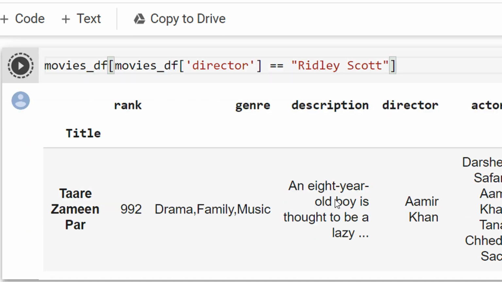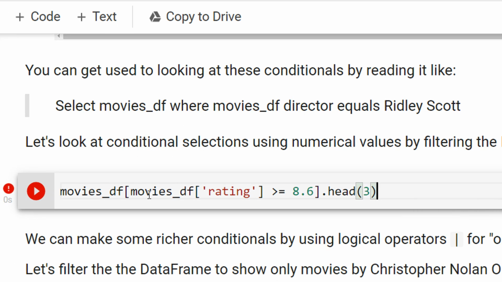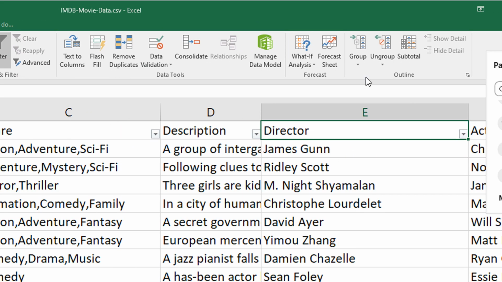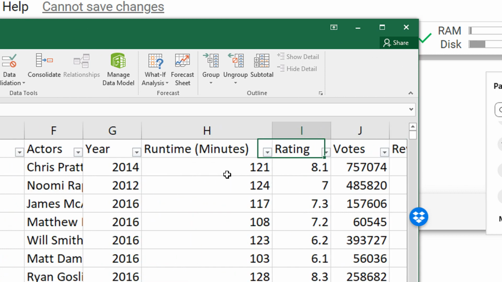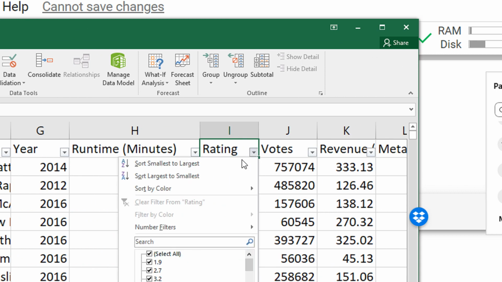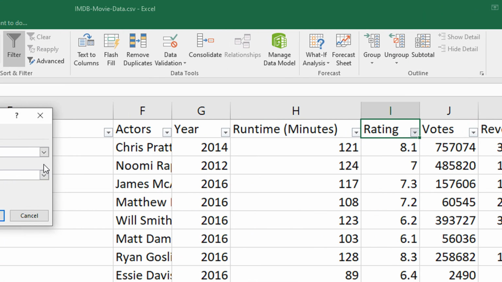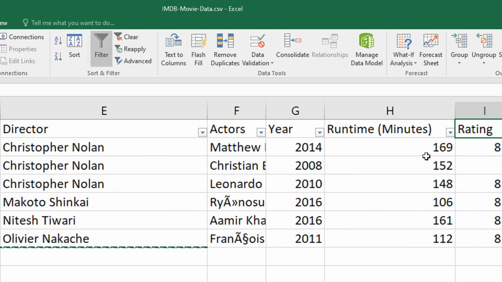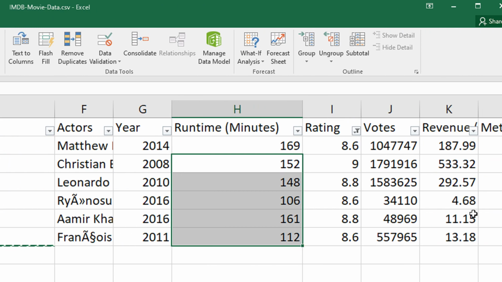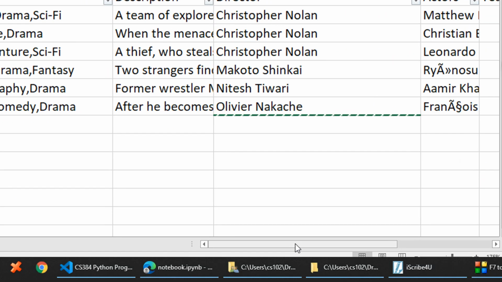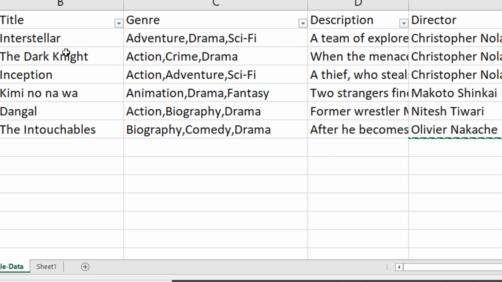Now see what I'm doing here. I'm going to the ratings column and selecting those ratings which are more than or equal to 8.6. So what does that mean? Let us clear the filters here and go to the rating column, right? You can see number filters, greater than or equal to 8.6. You can see we have roughly 6 movies here, right? And Christopher Nolan has 3 movies in this 8.6: Interstellar, Dark Knight, and Inception, right? So let me just come here.